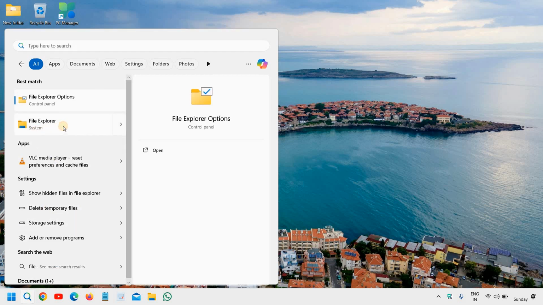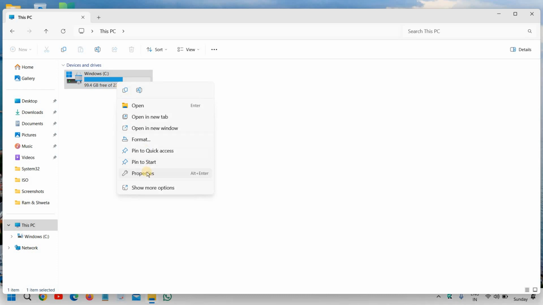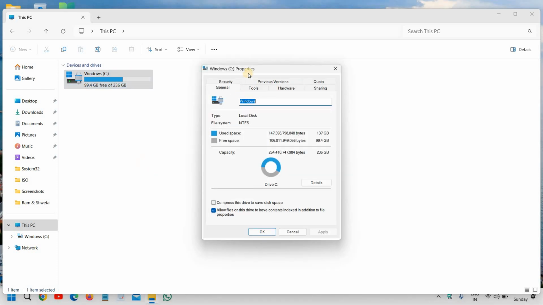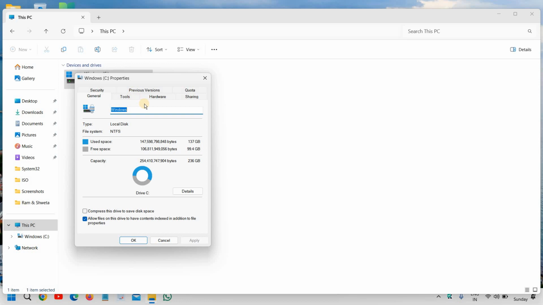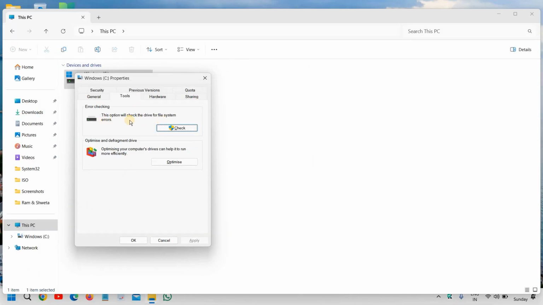All right. So once you open the File Explorer, go to This PC and select your C drive, where exactly your operating system is installed. So just do a right click on that, and then go to Properties. And here in Properties, we need to go to Tools. And here you need to run this check.